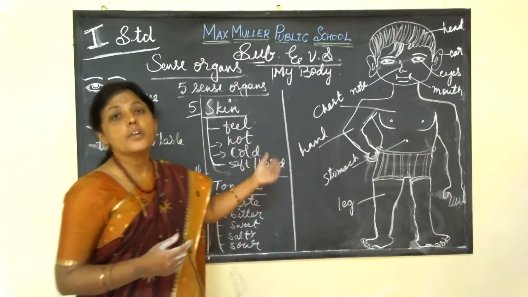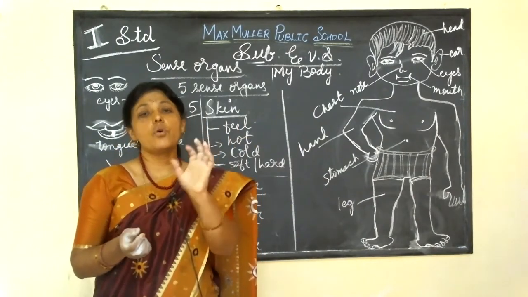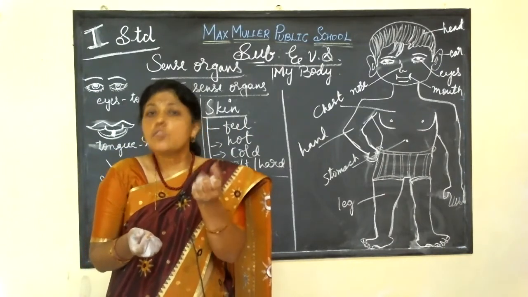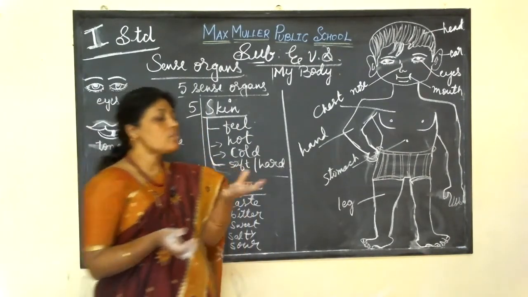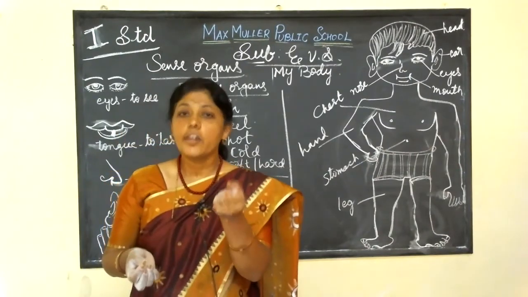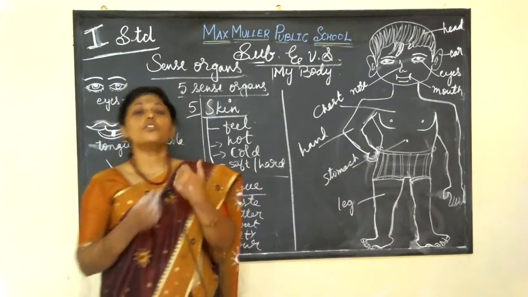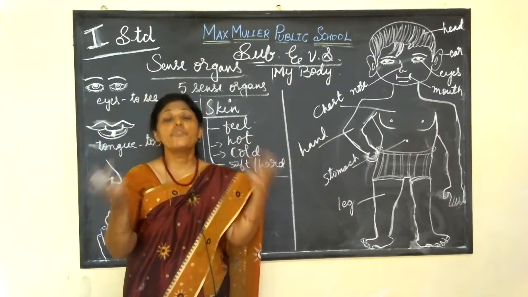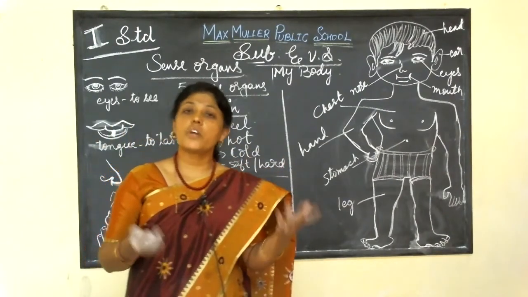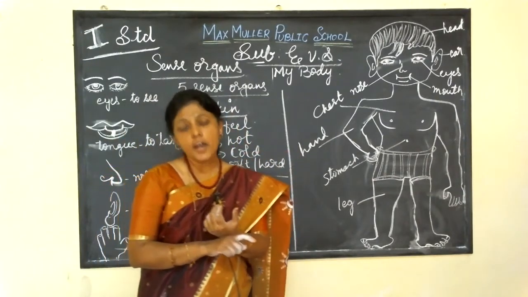It may be hot, it may be cold, it may be soft. If you hold feathers in your hand, you can feel it is soft, isn't it? Otherwise, if you hold stones in your hand, how do you feel? Is it soft? No, stones are very hard. So through your skin we can feel whether things are hot or cold, soft or hard. So skin helps us to feel things.